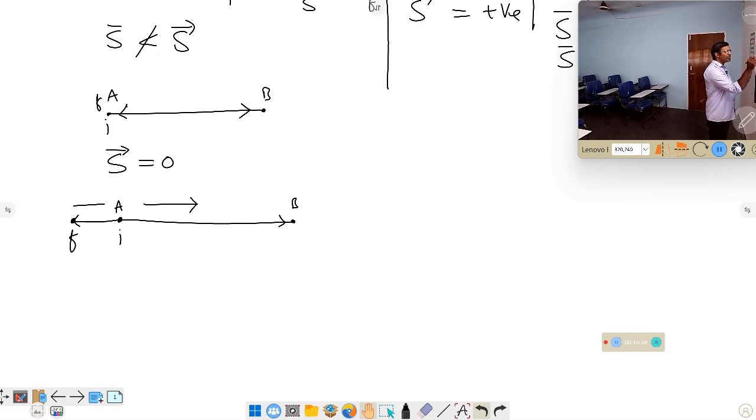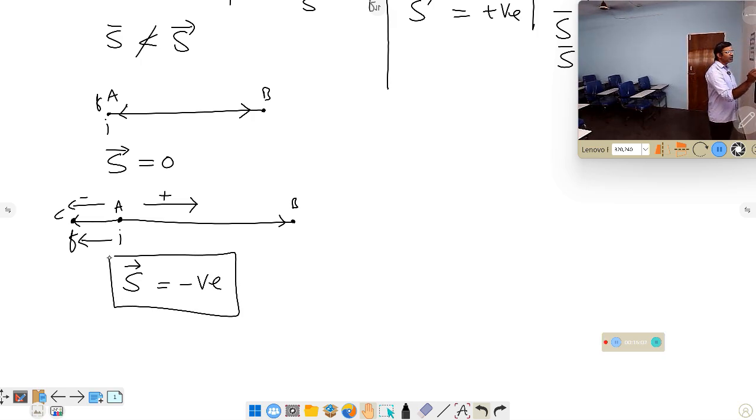Later on he reversed. That means this is positive, this is negative. So this length from the initial to final position is called displacement. That displacement we got is in the opposite direction of the actual direction. Actually he went from A to B, but finally came back behind A, that is A to C. So this displacement value we have to indicate with a negative. This is the way you have to understand the concept of distance and displacement.